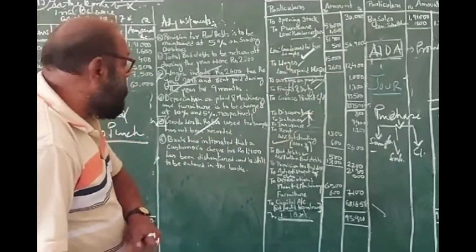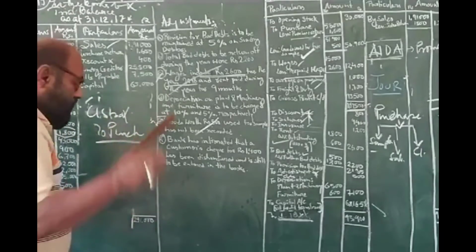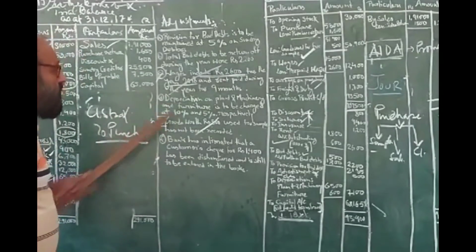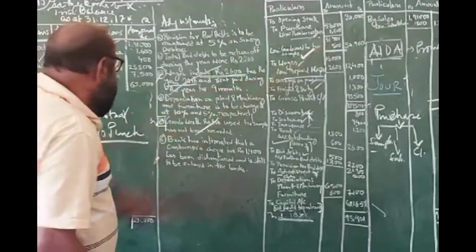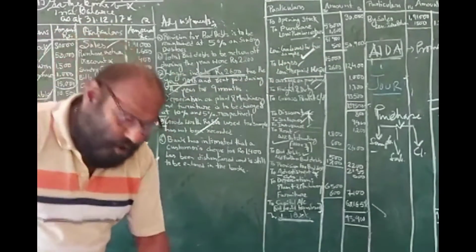That is in our custody. So purchase has been reduced and closing stock is debited. So from purchase we should deduct the closing stock and it will go to the balance sheet.